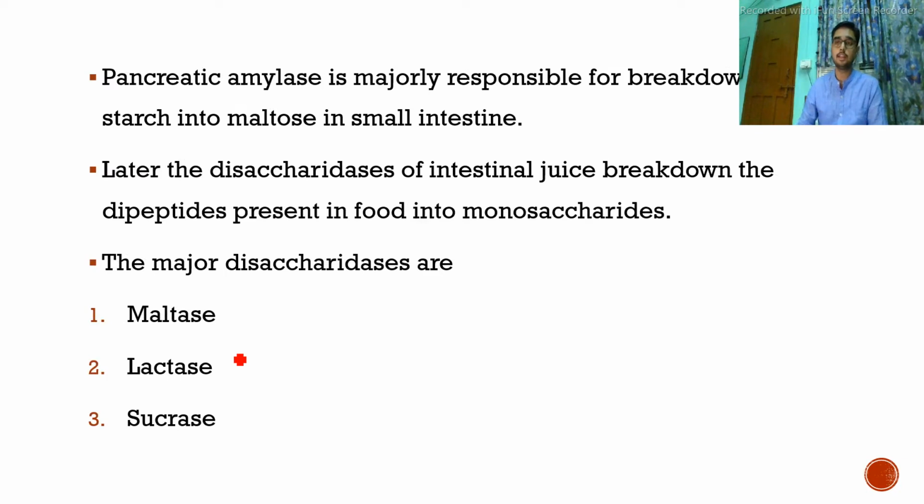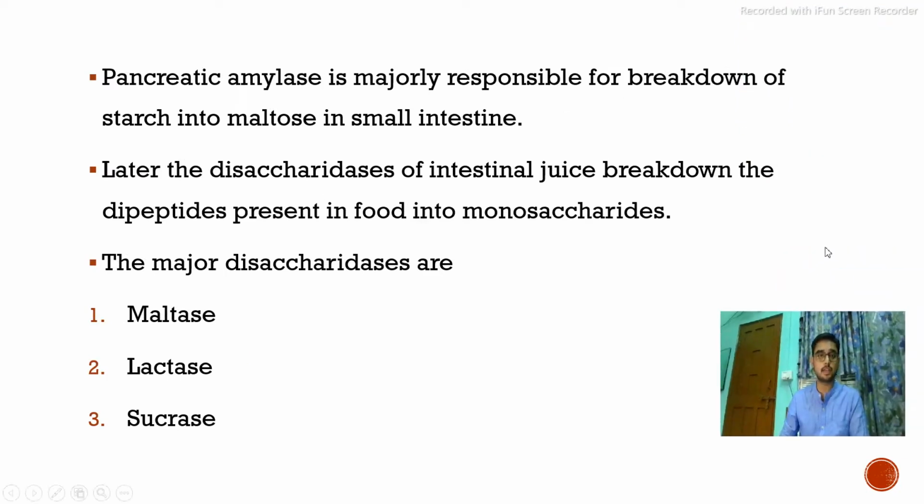What is the next step here? As the food travels down to the small intestine, the pancreatic amylase, which is secreted by the pancreas, comes down and will start digesting the rest of the starch into maltose.